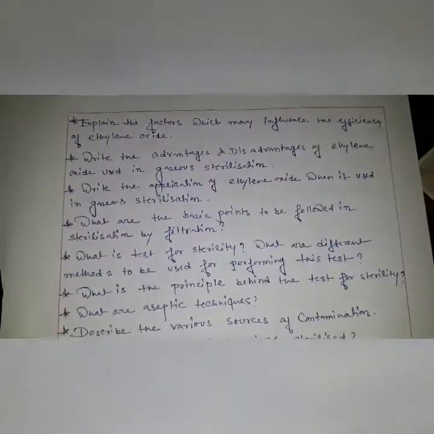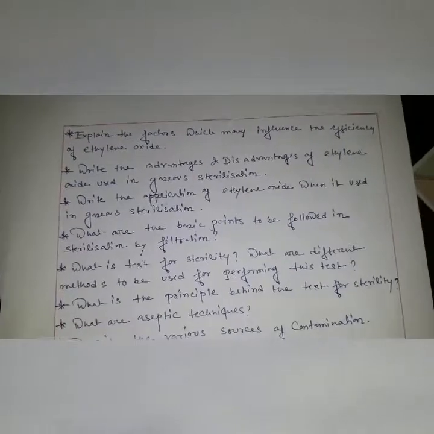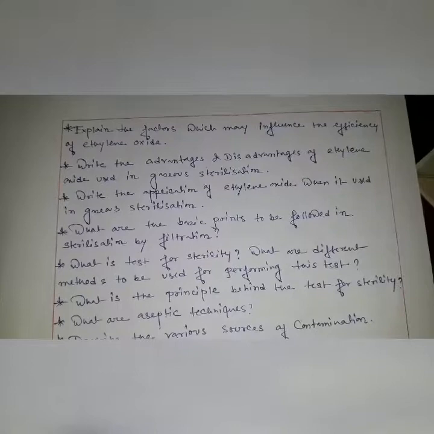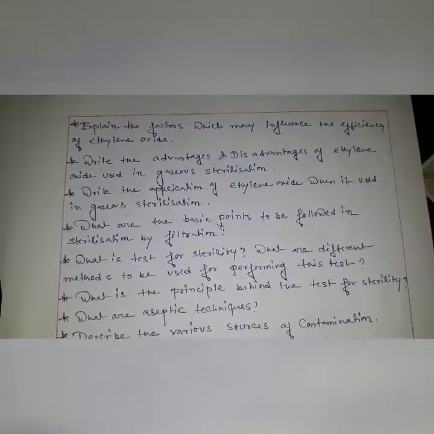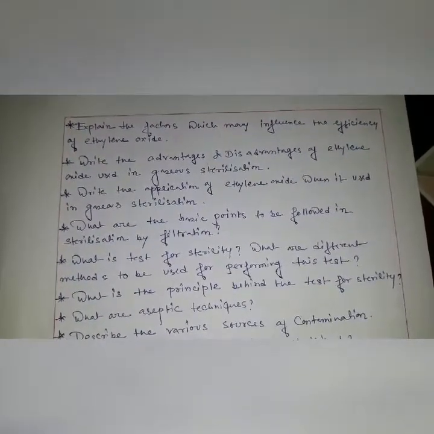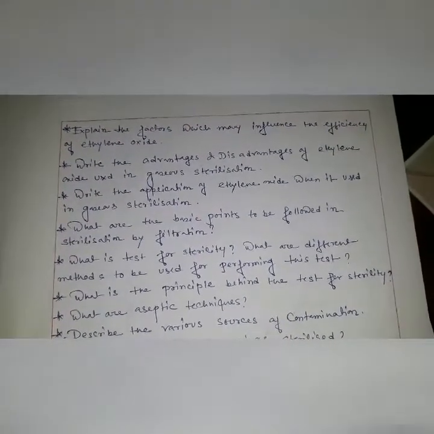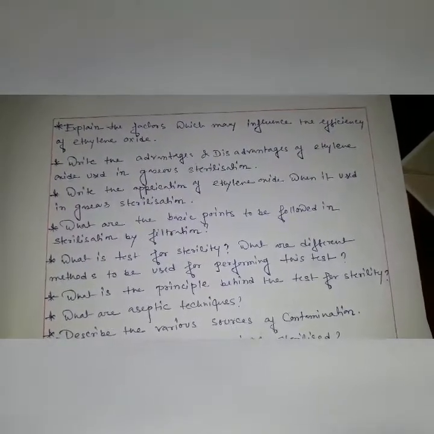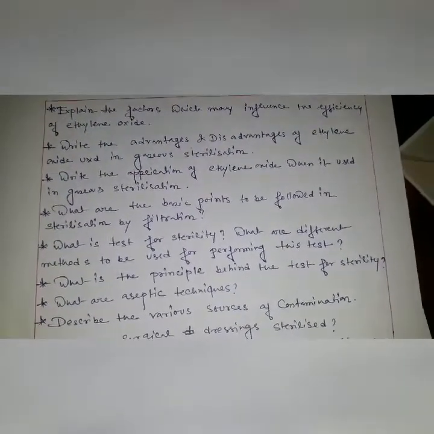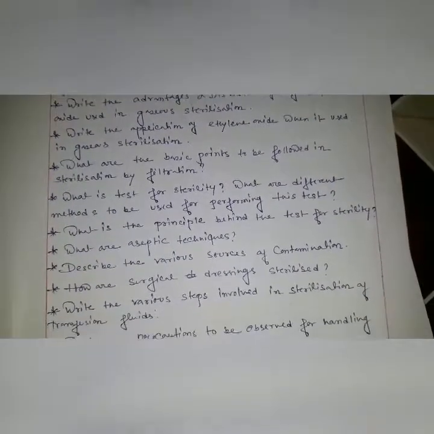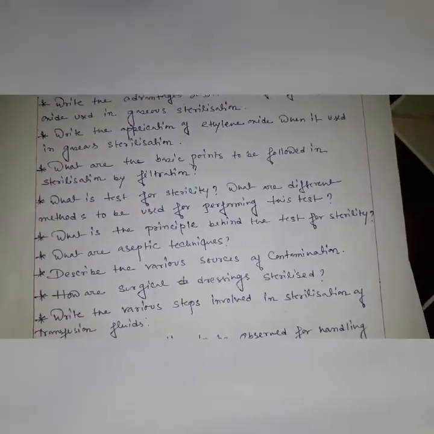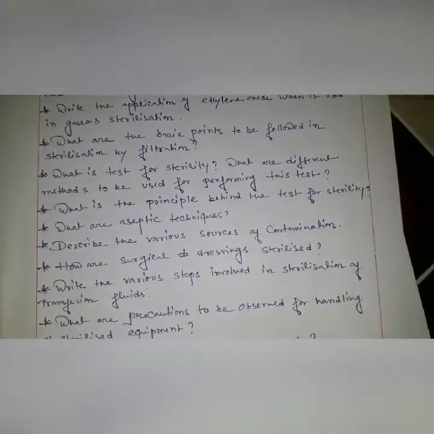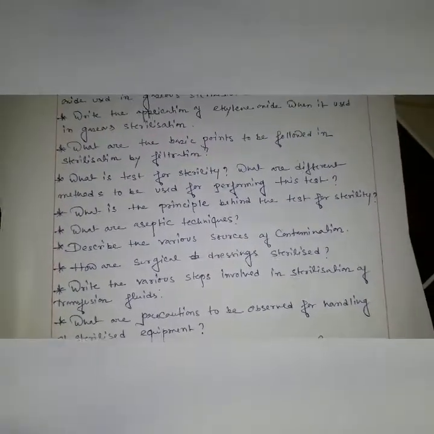Okay guys, another question from sterilization: explain the factors which may influence the efficiency of ethylene oxide. Very important. Write the advantages and disadvantages of ethylene oxide used in gaseous sterilization. Write the applications of ethylene oxide when used in gaseous sterilization. That means importance. What are the basic points to be followed in sterilization by filtration? What is the test for sterility and what are the different methods used for performing this test? What is the principle behind the test for sterility? Very important. That means the principle.